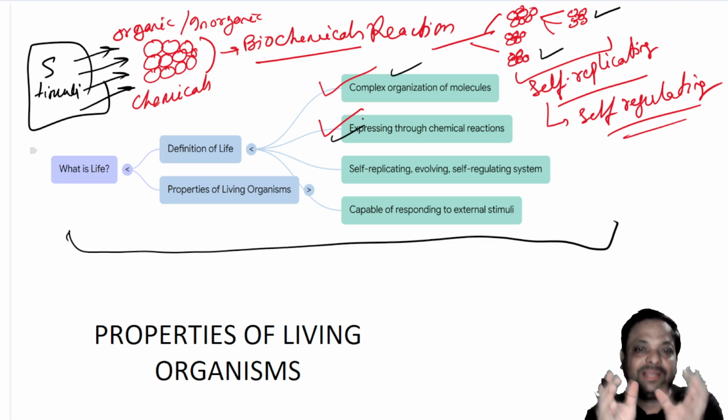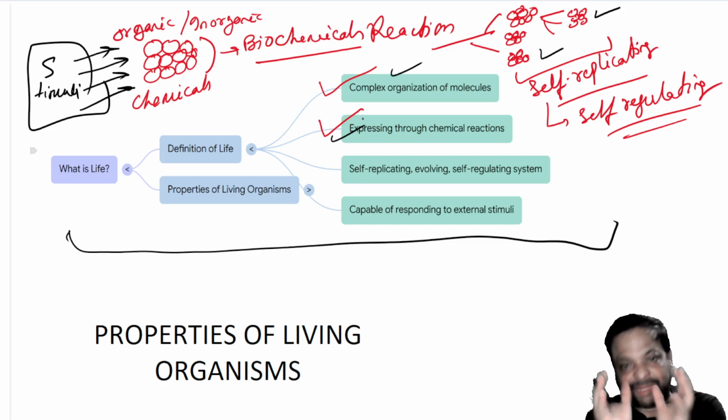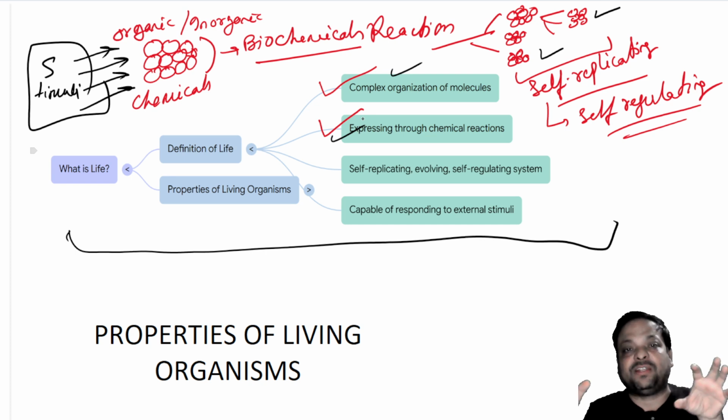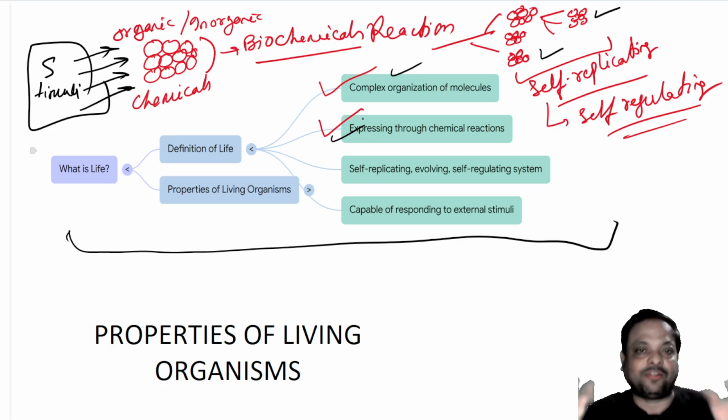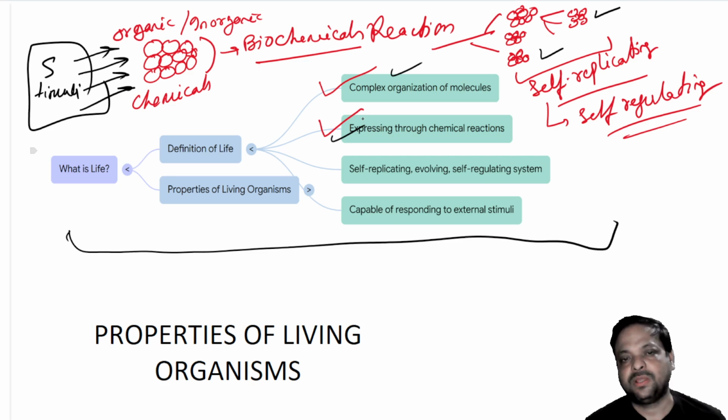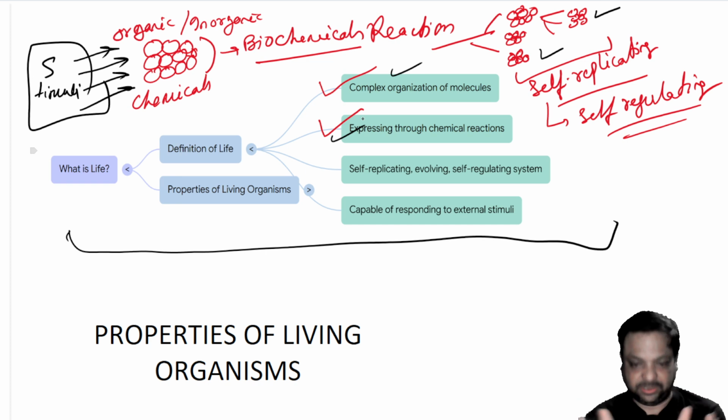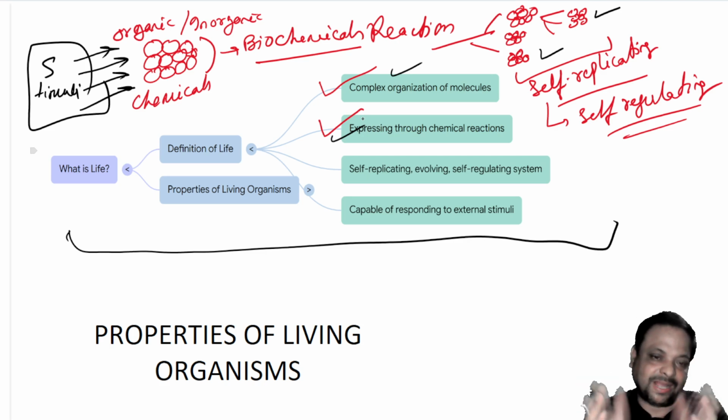These chemicals are also controlled by external factors, which may be light, temperature, wind or chemicals, any agents. According to those, the reaction also changes, and this change helps in producing new products. This total self-regulating system is called life. So life is a mass of chemicals having regulation and replication, and they also change according to external factors.